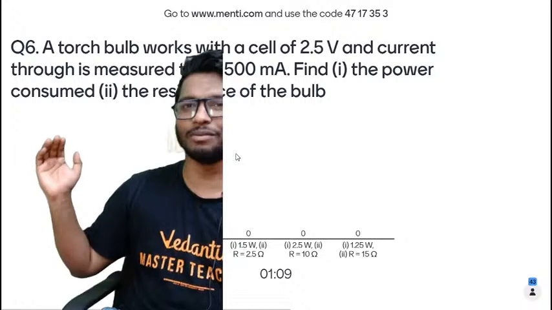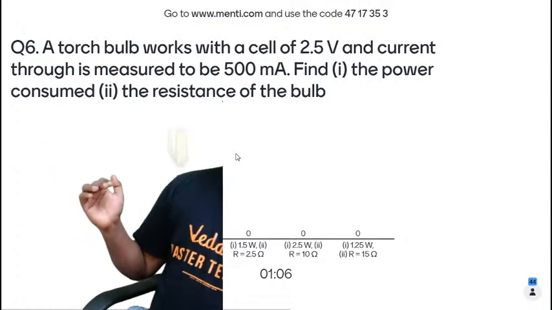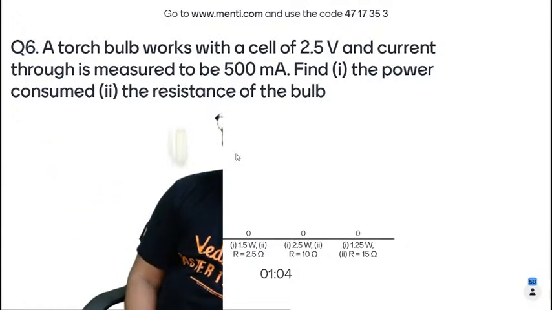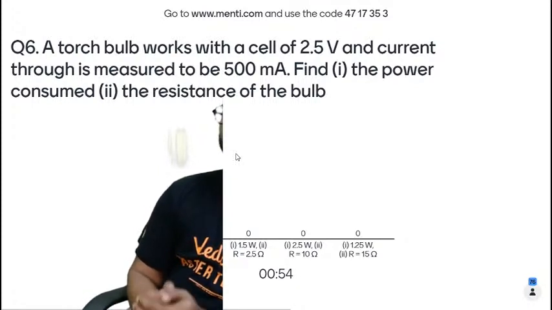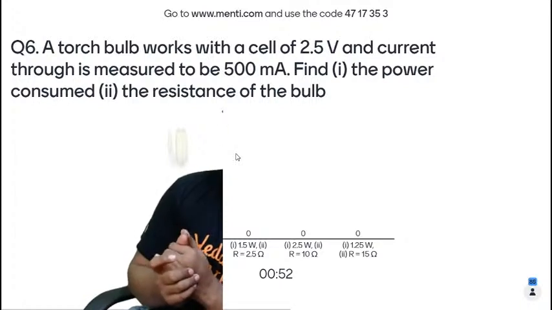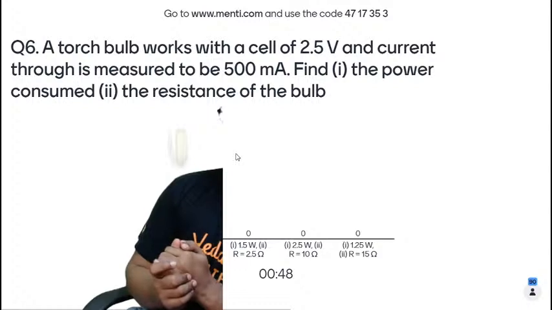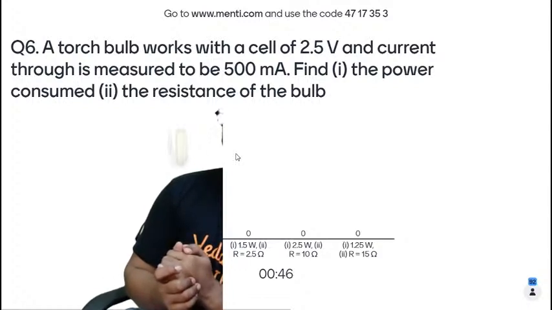I'm going to move away from the screen once again so that you guys can see what the question is like. Quickly, guys, come on. Let me know what it is. A torch bulb works with a cell of 2.5 volt and the current through it is measured to be 500 milliampere. Find the power consumed and the resistance of the bulb. Quickly. Awesome, guys. Come on.